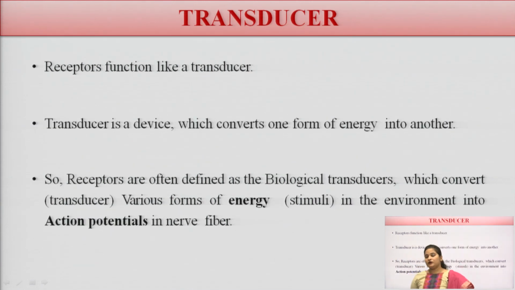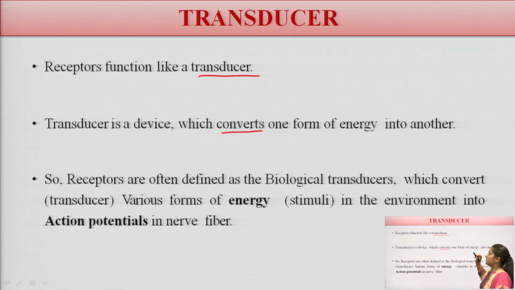Now, what is a transducer? Receptors function like transducers. A transducer is a device which converts one form of energy into another.